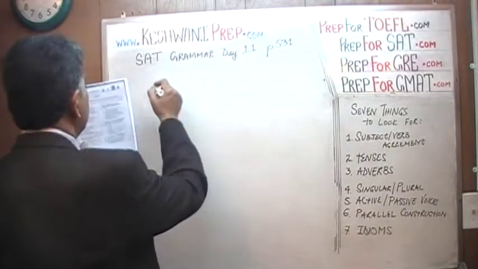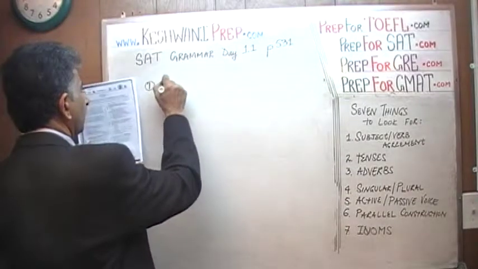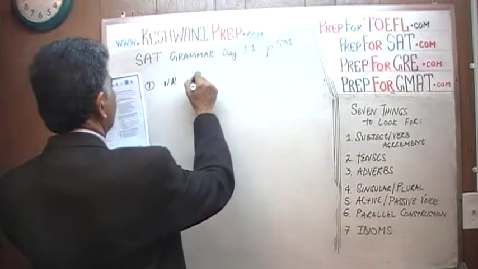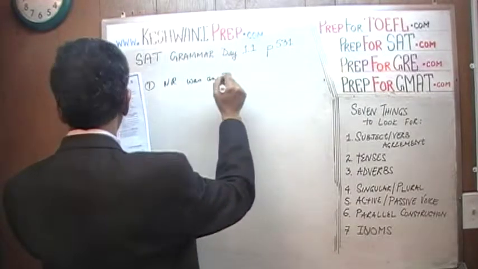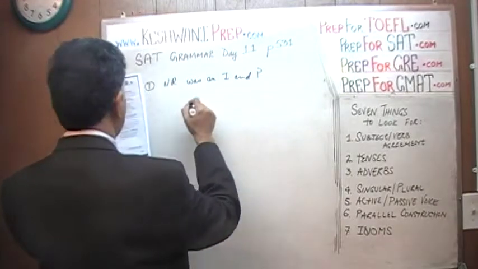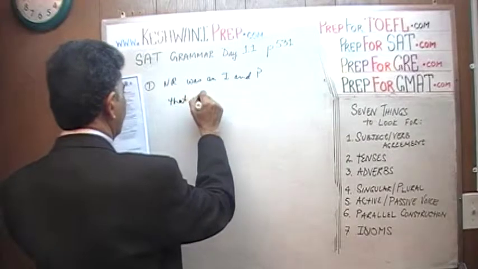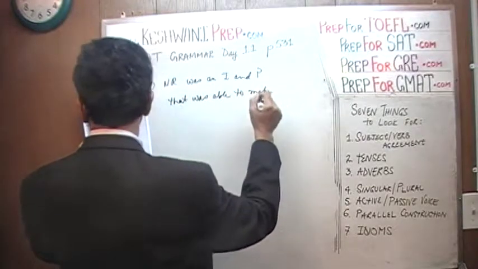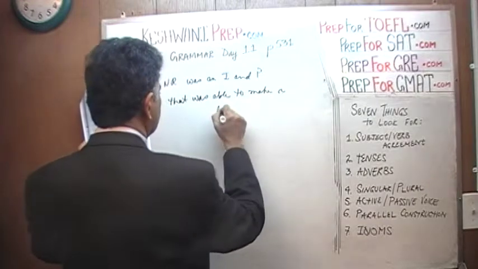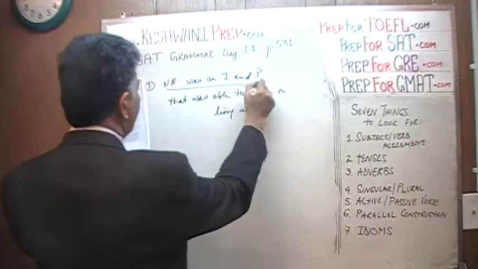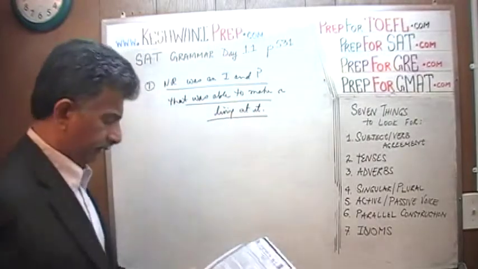Norman Rockwell was an illustrator and a painter that was able to make, we are told, a living at it. And this entire sentence is underlined.